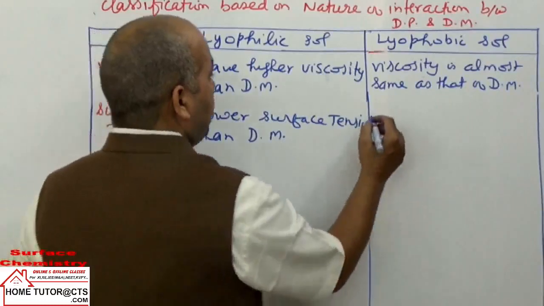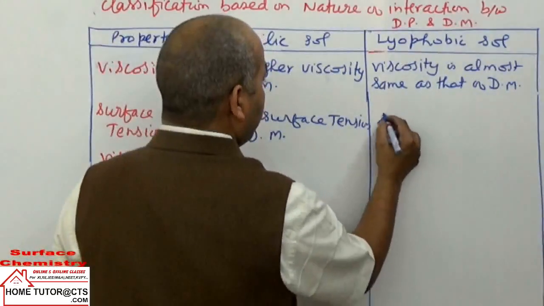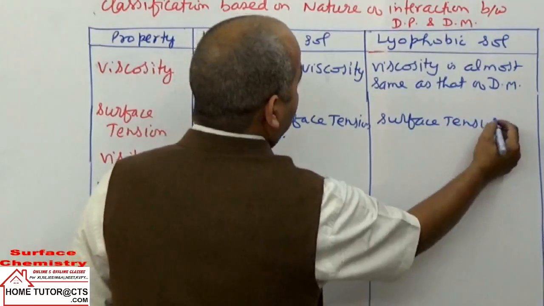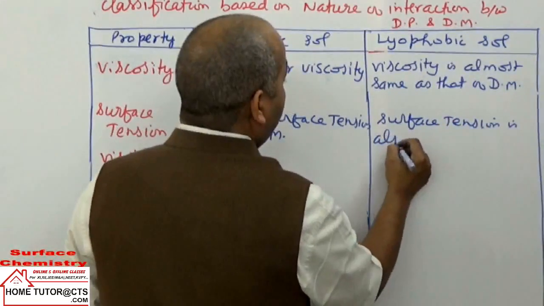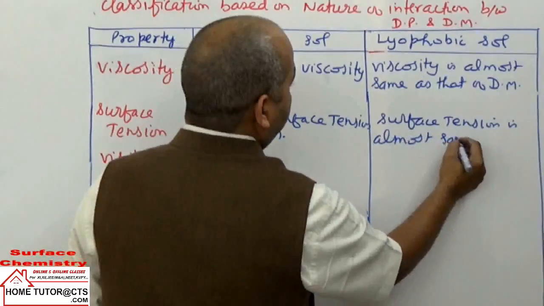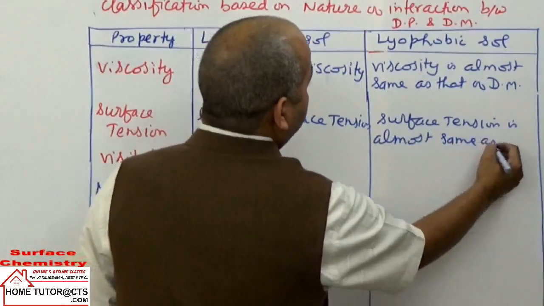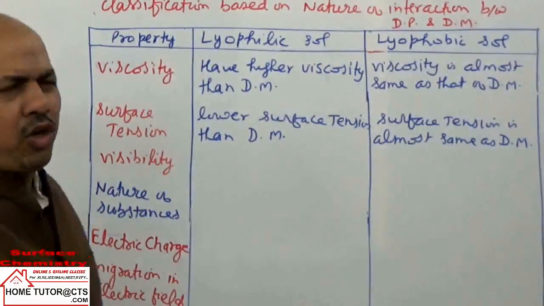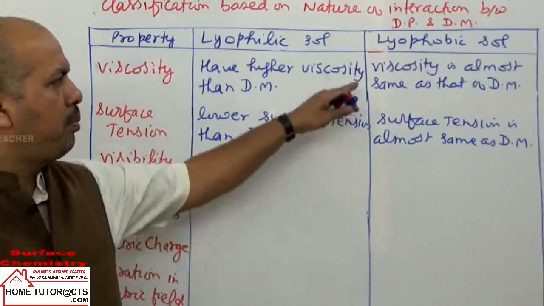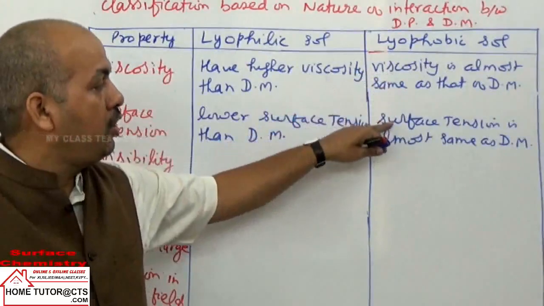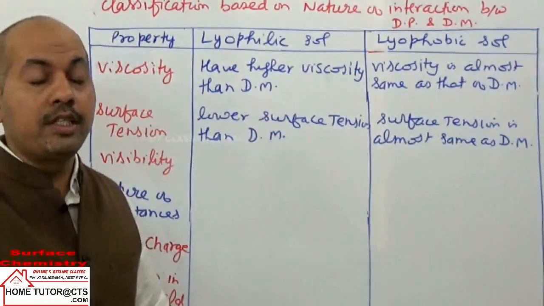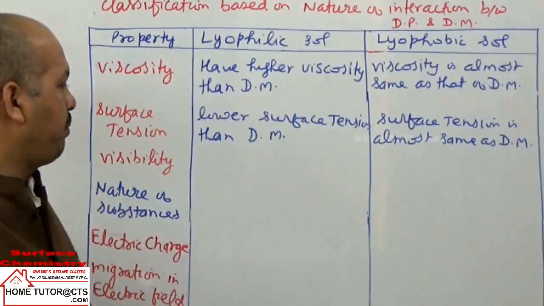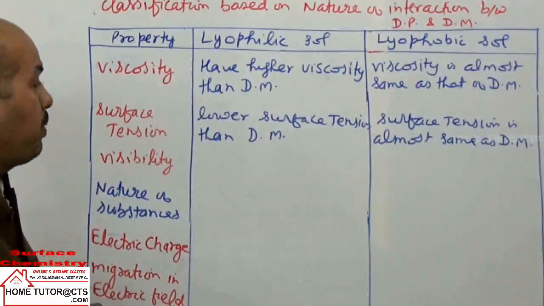यहाँ पे क्या होता है? This property is also same. Surface tension is almost same as the dispersion medium. Because of practically no interaction, the property of viscosity or surface tension of the dispersion medium is almost unaffected, remains same.